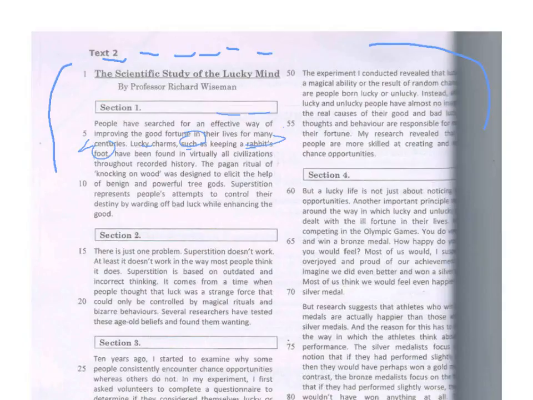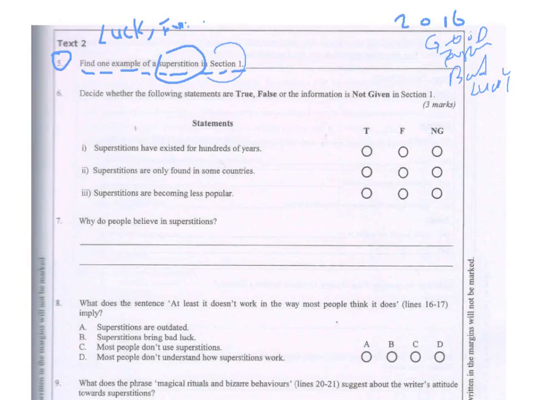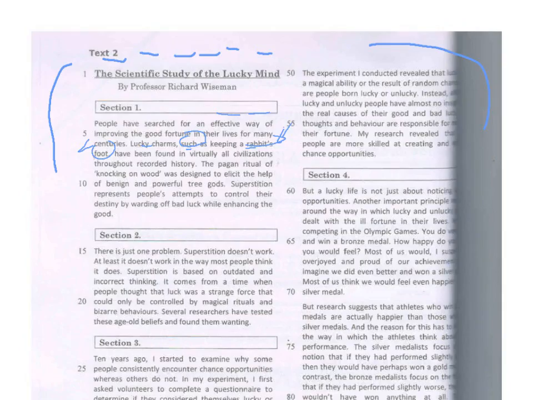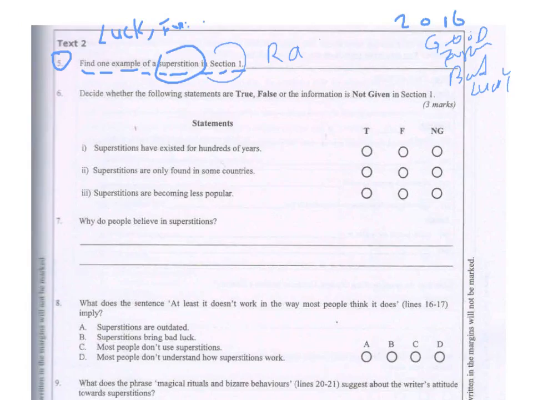Here's the answer. Rabbit's foot. That is one example. So we put rabbit's foot, F-O-O-T. That is the answer.